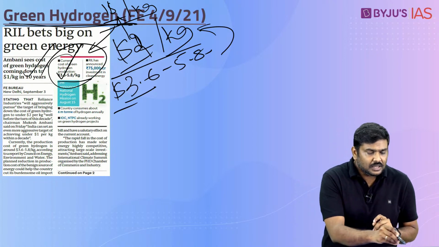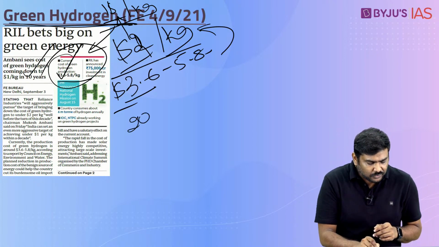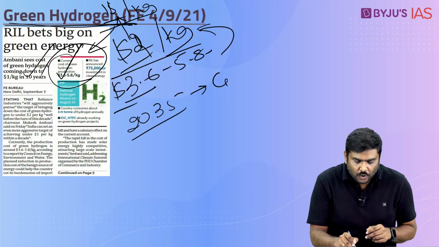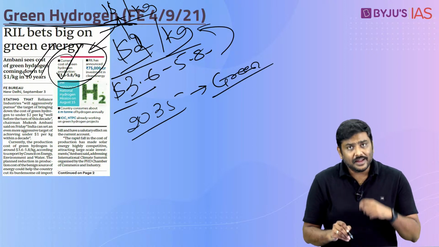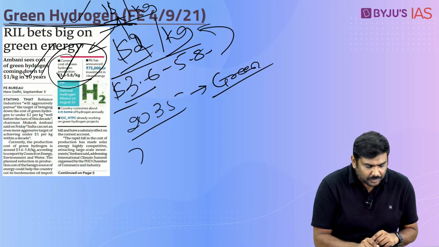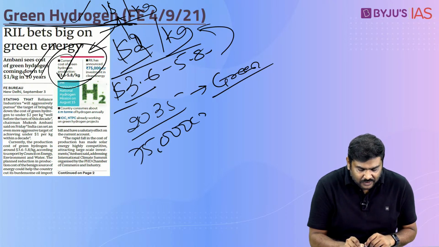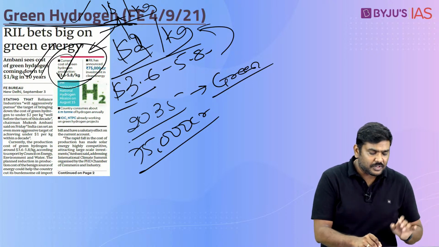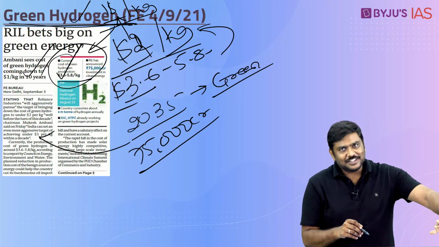In addition, Reliance has also announced that by 2035 it will be going green, and in order to promote hydrogen production in India, it will be investing more than 75,000 crore rupees. These are some of the points mentioned in the discussion here.